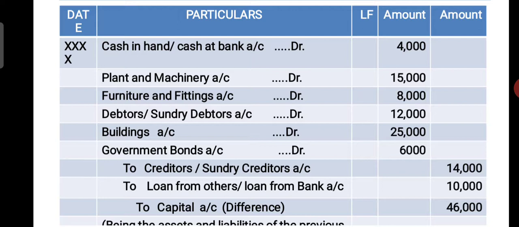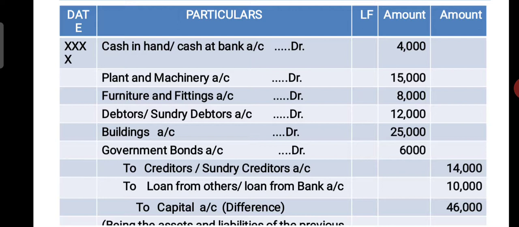From that you deduct creditors, that is 14,000, and loan from bank, that is 10,000. So 10,000 plus 14,000, you will get 24,000, total of liabilities. From 70,000, if you deduct 24,000, you will get 46,000.